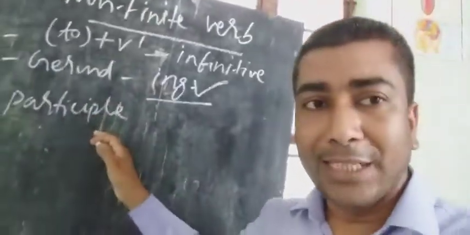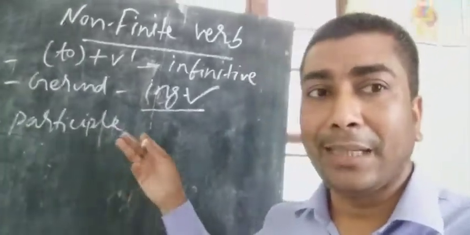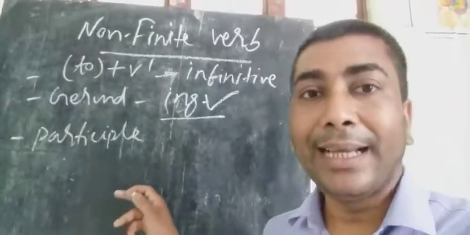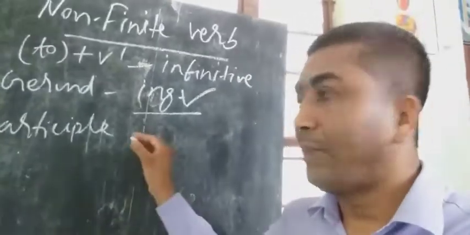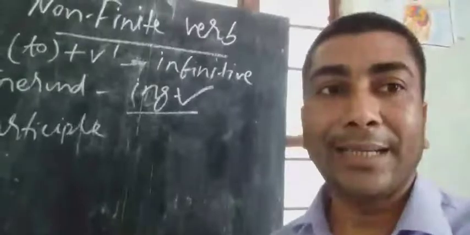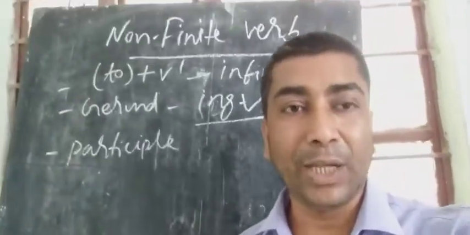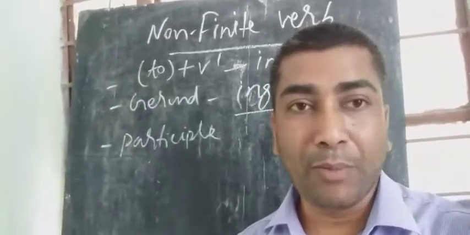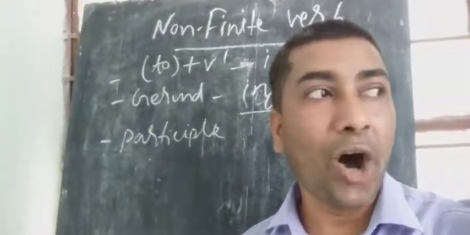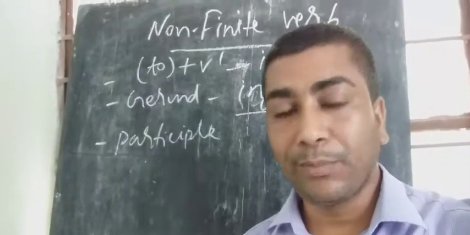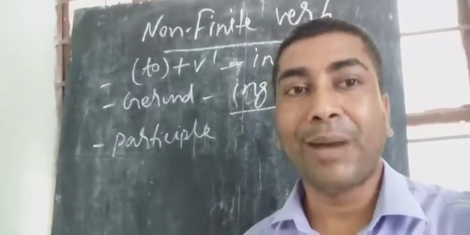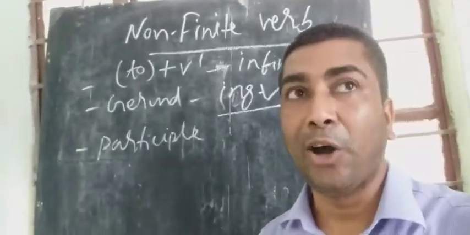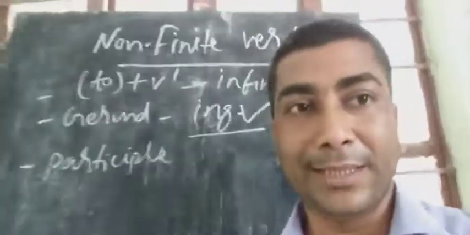Participle. I have told you that there are three forms of participle: present participle, past participle and perfect participle. Present participle means ing verb: reading, writing, speaking, going. Past participle means third form of verb: played, gone, eaten. And perfect participle means having plus v3: having played, having gone, having eaten. All these things we have discussed.